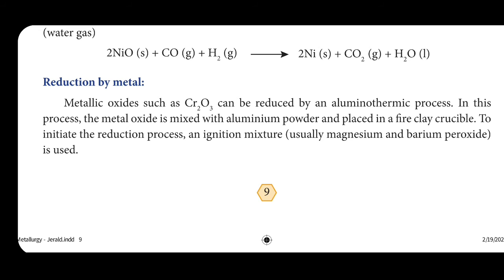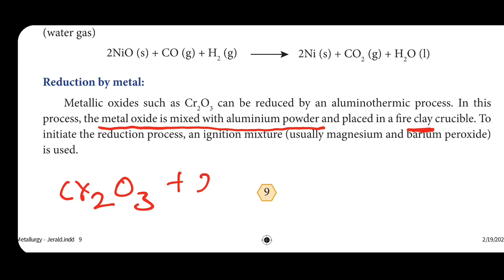Metal oxides such as Cr2O3 can be reduced by the aluminothermic process. In this process, metal oxide is mixed with aluminum powder in a fire clay crucible. Fire clay, already you know what is clay. In the fire clay crucible, this mixture is taken, that is metal oxide, Cr2O3, mixed with aluminum powder.